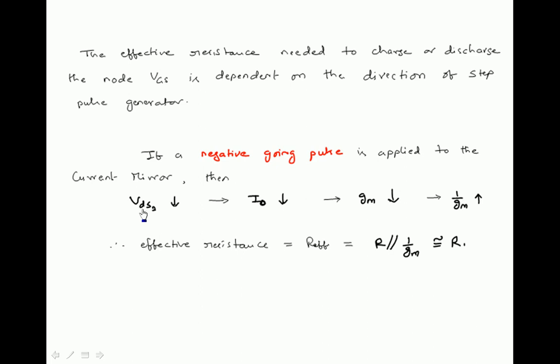VDS2, as a negative going pulse is applied, VDS2 reduces, that makes I naught reduce, that makes the transconductance of the transistor reduce, that makes 1 by GM increase. Effective resistance is simply R in parallel with 1 by Gm. Now R is smaller than 1 by Gm, so effective resistance is nothing but R. So if a negative going pulse is applied at the output terminals, the values of I naught and VGS are going to reduce, so they have to charge back to steady state values. By that time R effective is nothing but capital R.